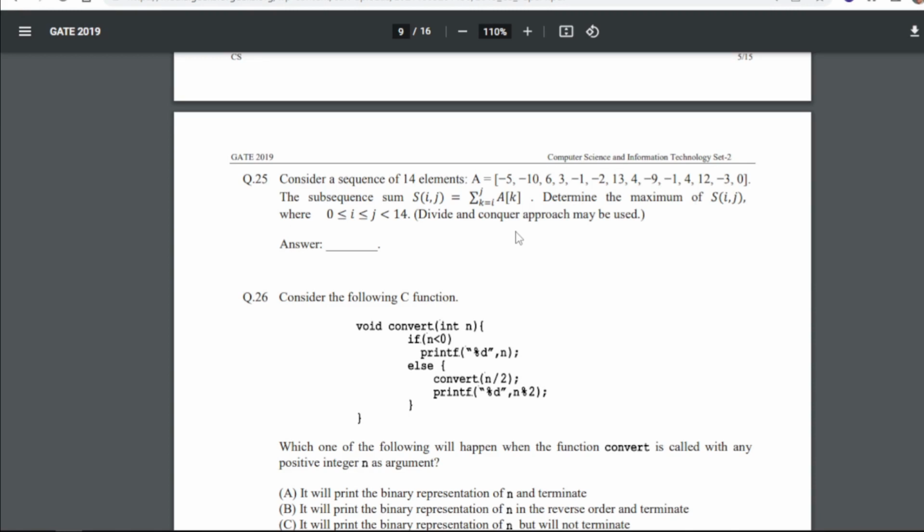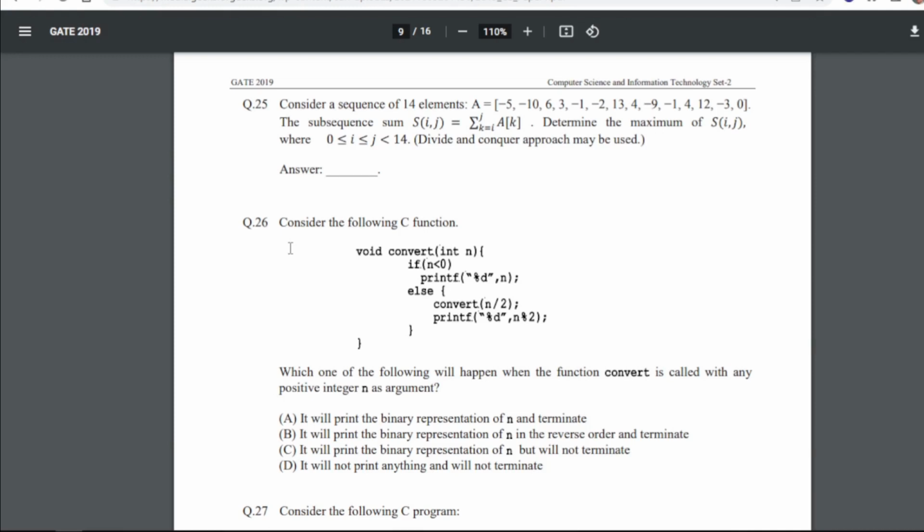Consider a sequence of 14 elements, A equals to this. The subsequence sum Sij equals to this. Determine the maximum of Sij where 0 is less than or equal to i, less than or equal to j, less than 14. A divide and conquer approach may be used. So for 25 the answer is 29.